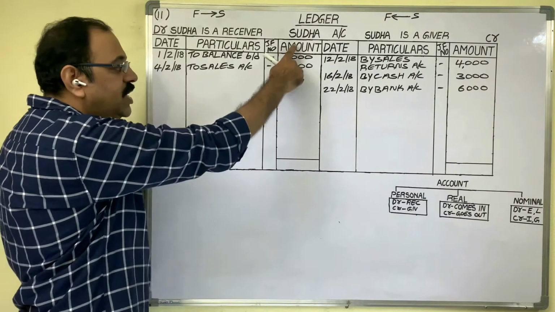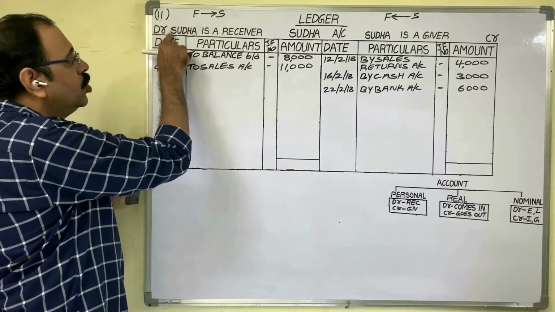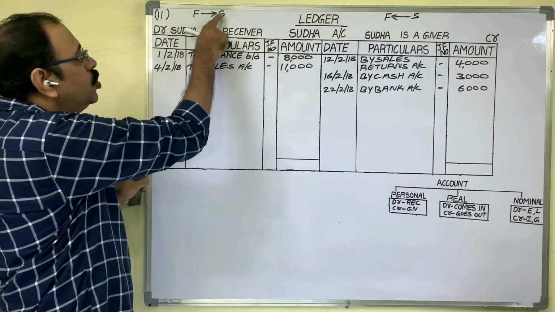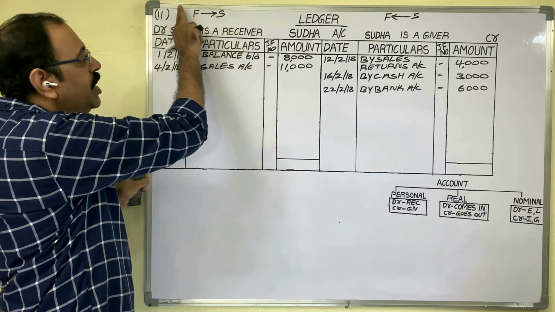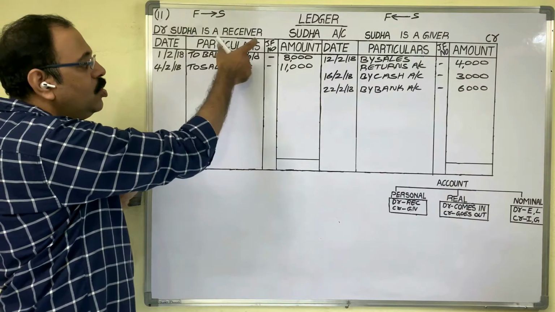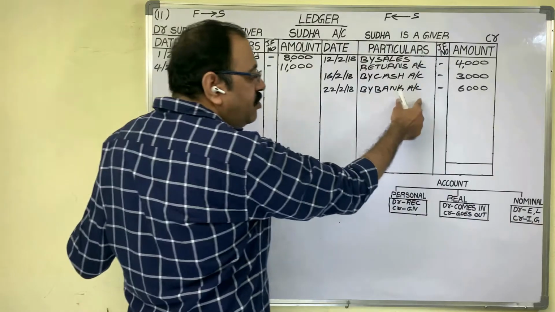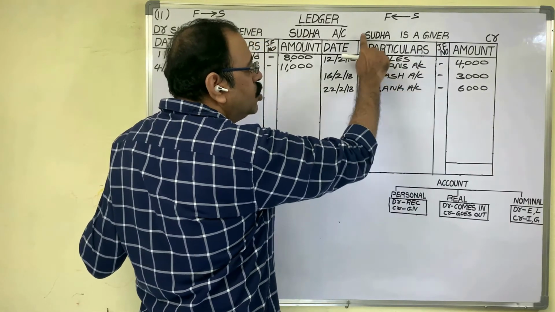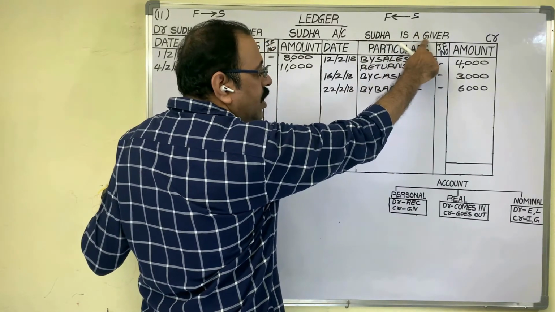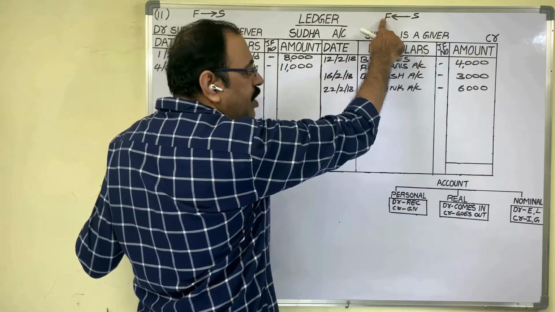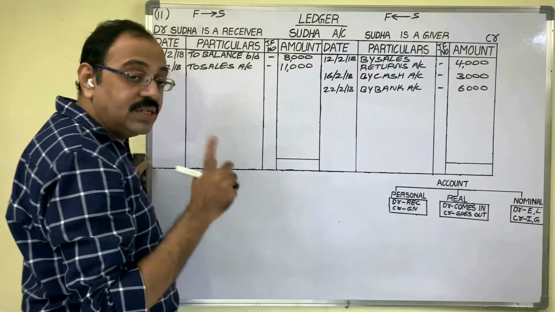So which transactions should we write on the debit side? Sudha should be a receiver. In other words, Sudha should receive some benefit from the firm. All those transactions we should debit in Sudha's account. And which transactions should we write on the credit side? Sudha should be a giver. In other words, Sudha should give some benefit to the firm. Let us see the transactions from that angle.